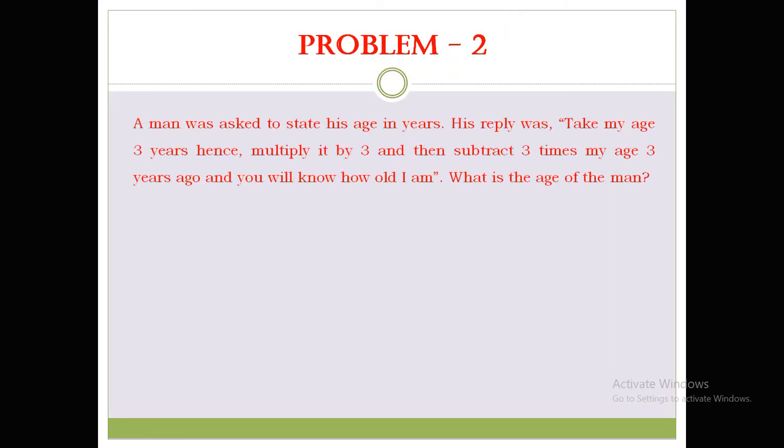A man was asked to state his age in years. His reply was, take my age 3 years hence, multiply it by 3 and then subtract 3 times my age 3 years ago and you will know how old I am. So what is the age of the man?